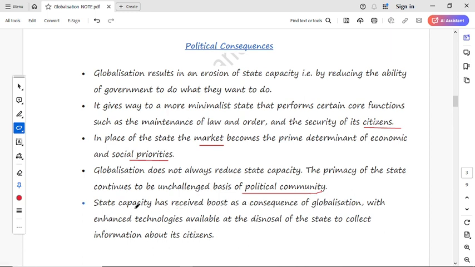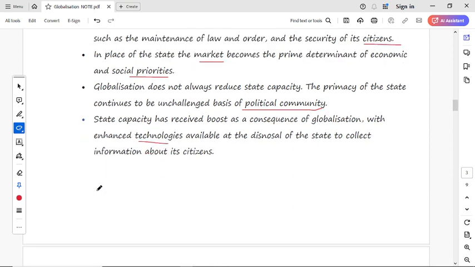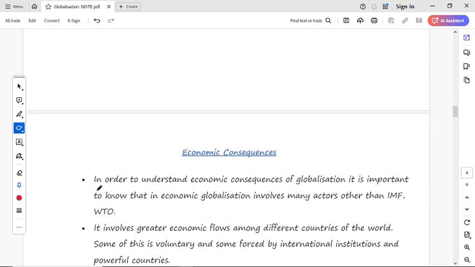Now, state capacity has also been boosted as a consequence of globalization. State capacity is boosted with the help of technologies and the collection of information about the citizens. In technology, generally we collect the information of each and every citizen, and it also gives challenges to the security of that citizen, if we get the personal details and everything.